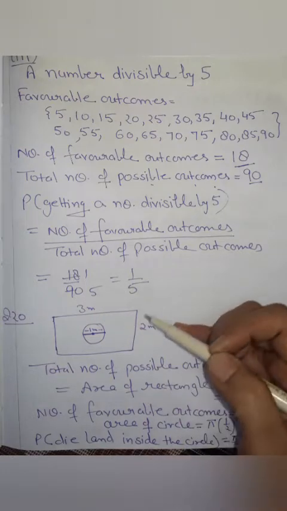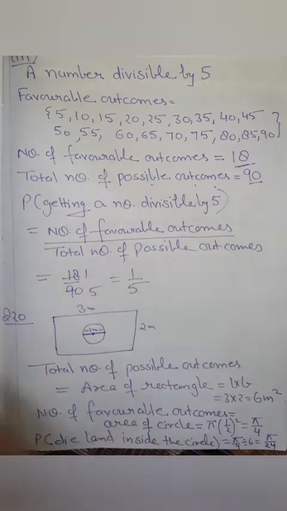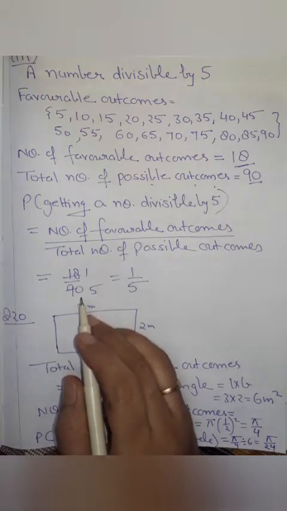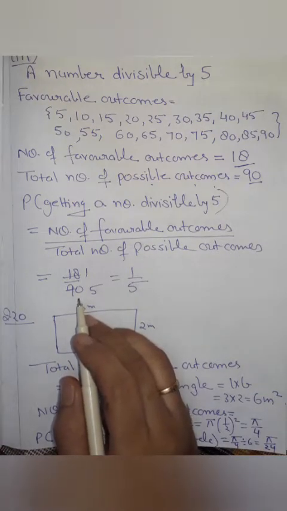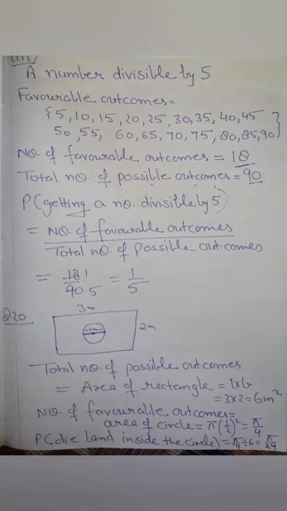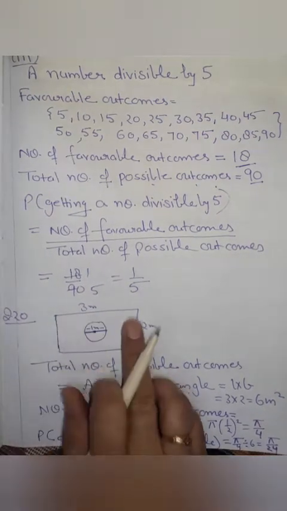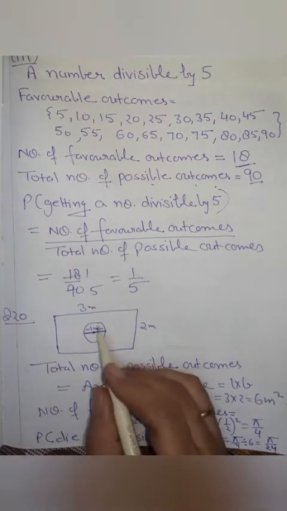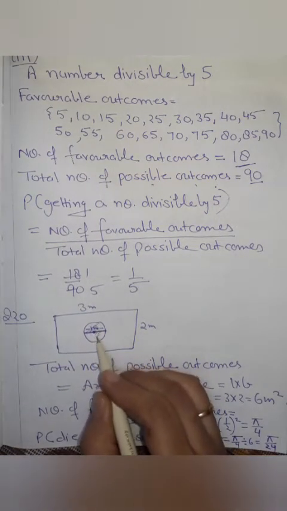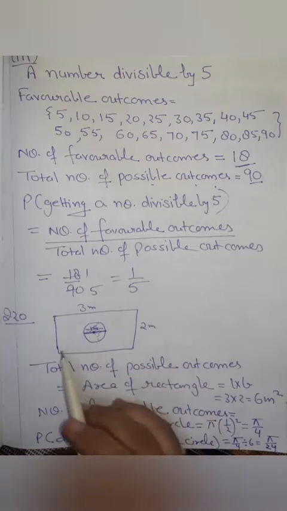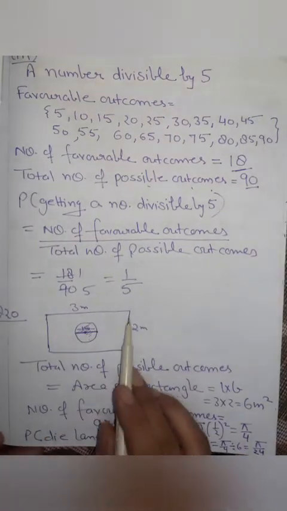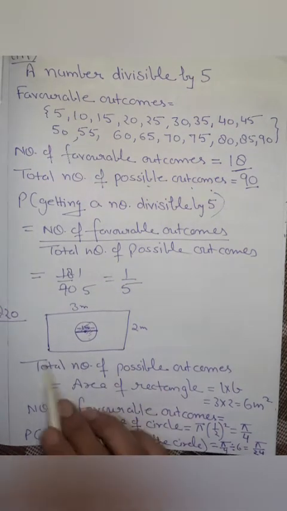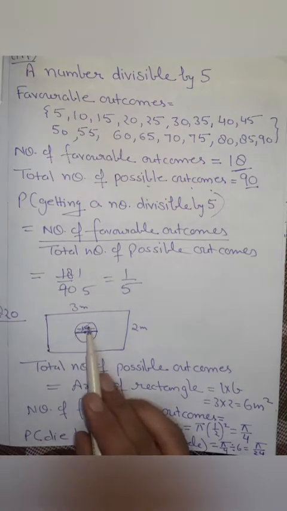Now see question number 20. Question number 20 is, suppose you drop a die at random on the rectangular region as shown in the figure. This is a rectangular region. What is the probability that it will land inside the circle with diameter 1 meter? It means this is a rectangular field or rectangular region, and this one is a circular region.